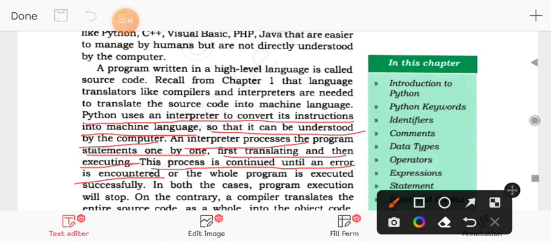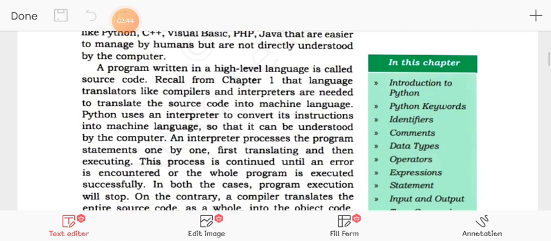If there is no error, the whole program is executed successfully and we get the output. But if there is an error, the interpreter stops then and there and does not move further until we remove the error, right? So in this way Python works.